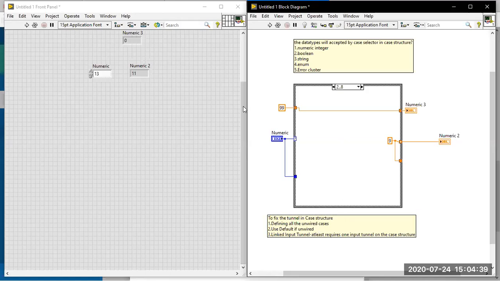Now I'm going to run the VI. See here, numeric 3 will be available. My case value will be 2 to 8, I'm giving that. Of course, even in 2 to 8, the case is not defined for the numeric 3.